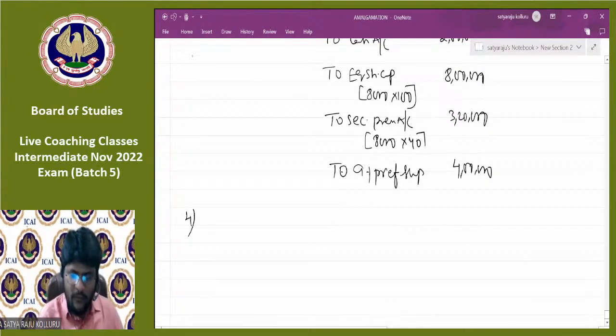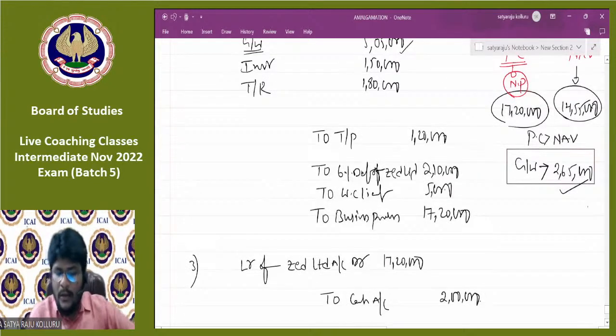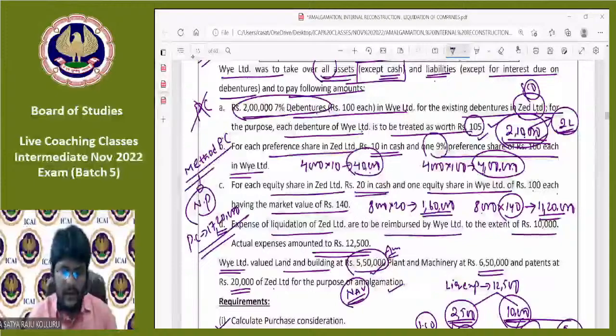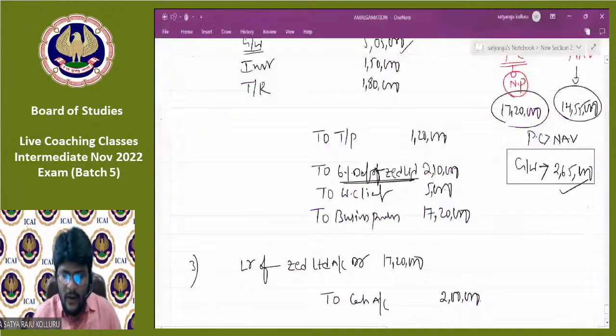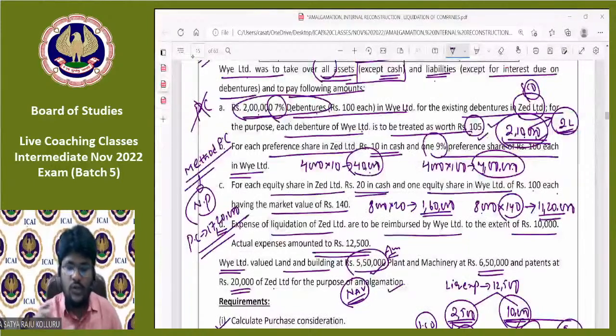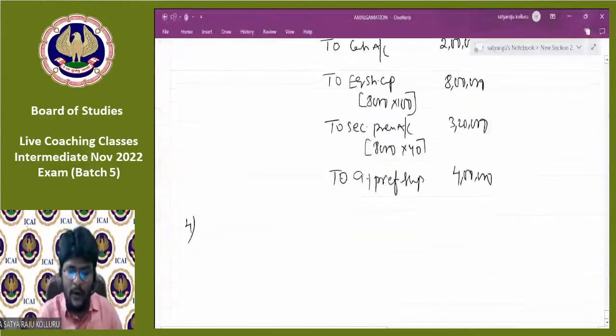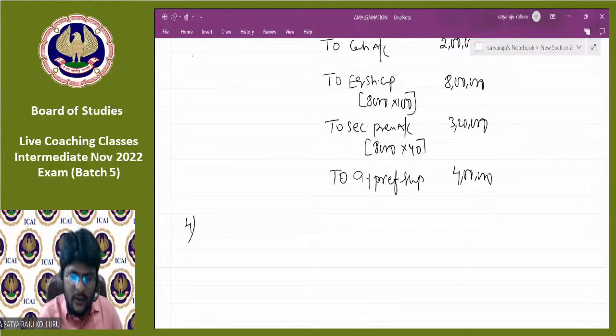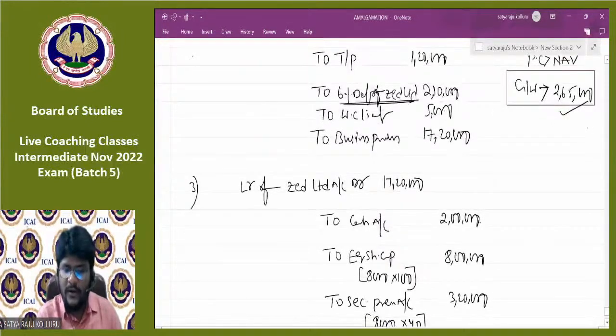Next, coming to entry number 4. Now, the debentures of the selling company you are settling with your own company debentures. Your own company debentures are 7% debentures, face value 2 lakhs. Now you need to write off the 6% debentures and issue your own company 7% debentures. That point I also told you at the time of explaining the theory. So the entry: 6% debentures of Z Limited account debtor, which is how much, guys? 6% debentures of Z Limited, 2,10,000.